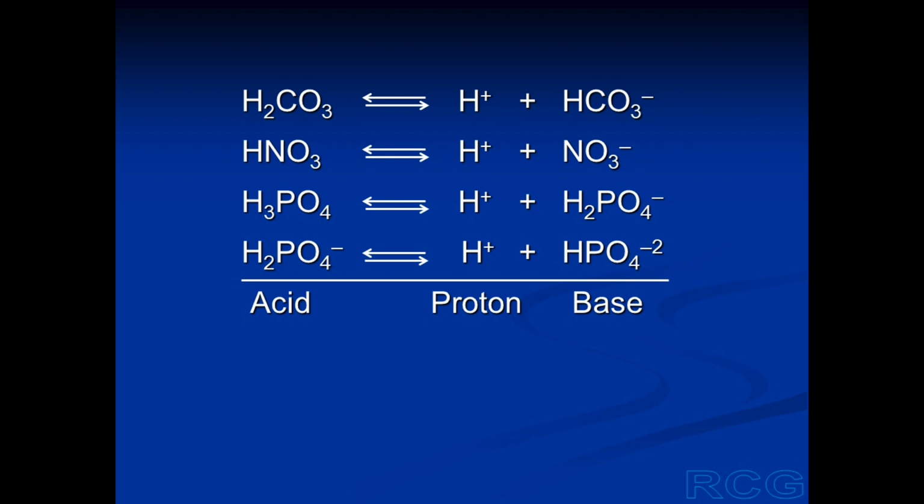So the compounds like carbonic acid, nitric acid, phosphoric acid and dihydrogen phosphate can donate protons. So they are known as acids. And bicarbonate, nitrate, dihydrogen phosphate and monohydrogen phosphate can accept hydrogen ions or protons and therefore they are bases.